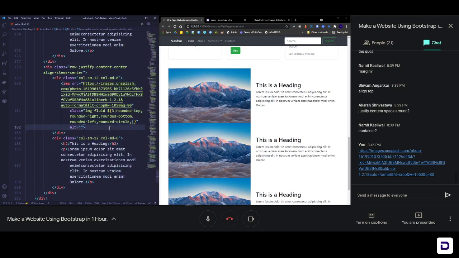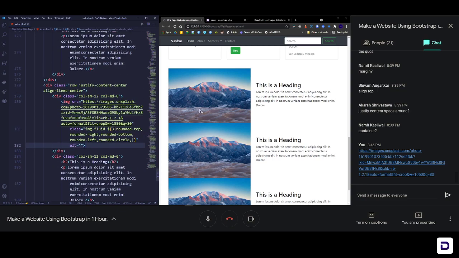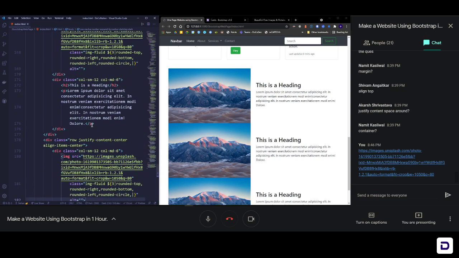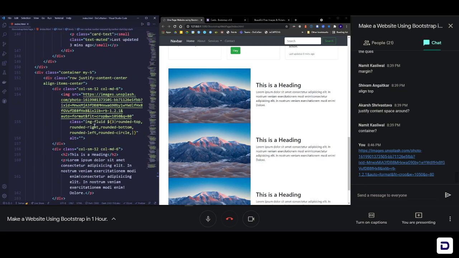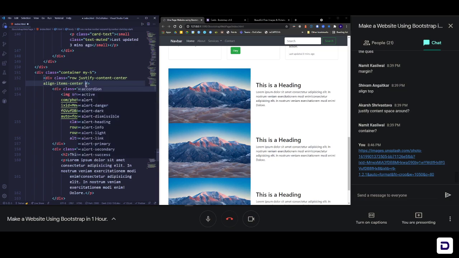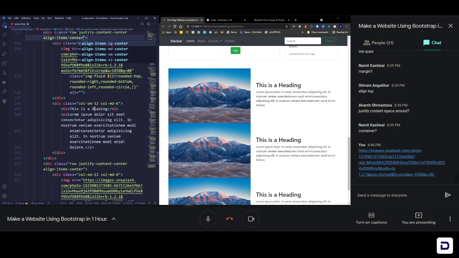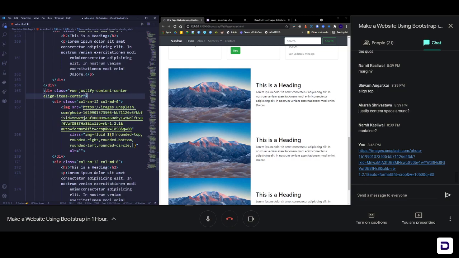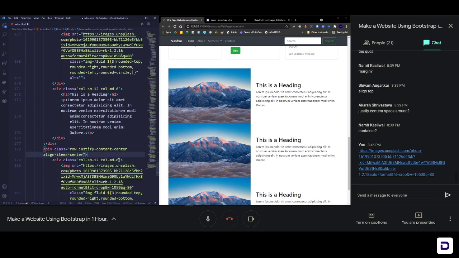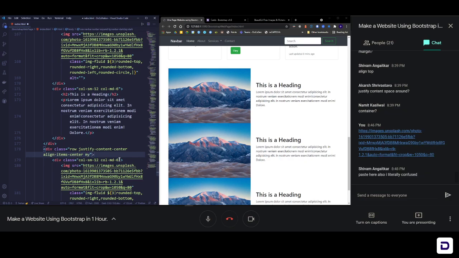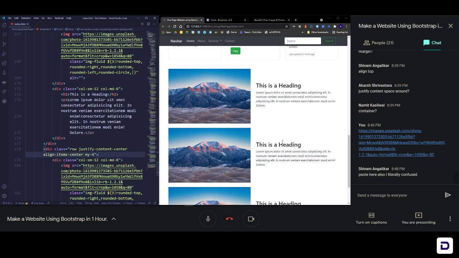One thing which I forgot was adding a little bit of margin so that we have proper space in between. For that we can add a margin class to these. So let me click here, and then go here and alt-click, and then add the space. I need margin in the y direction of, let's say, 4. Save it, and now we have space in between.